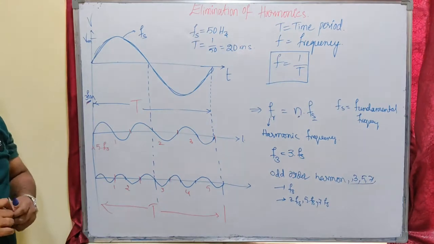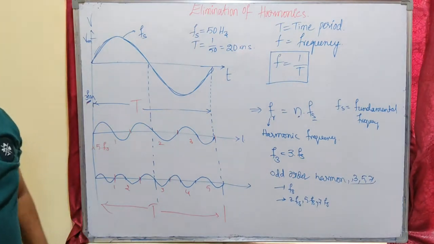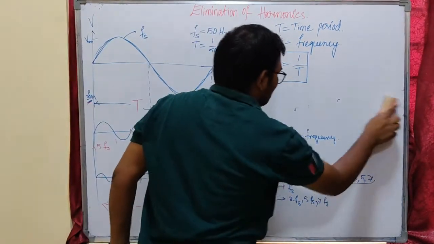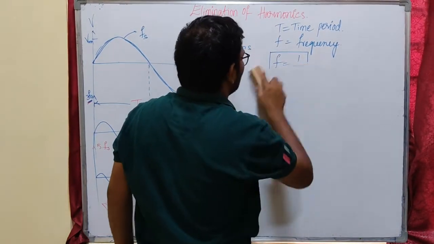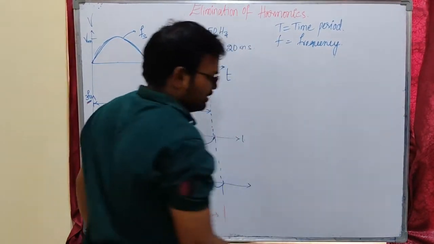So these are harmonics. Why do these harmonics need to be eliminated? Let us see what happens to our fundamental waveform if third order harmonics are present in the machine.